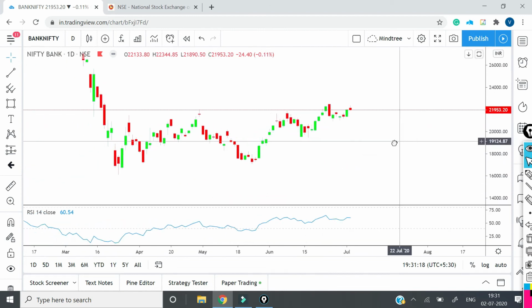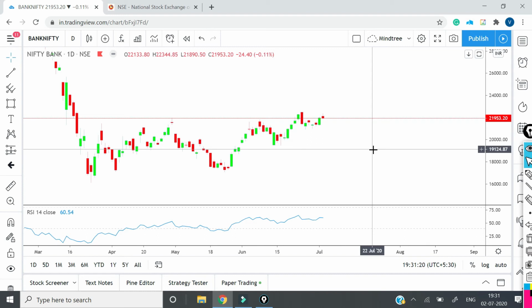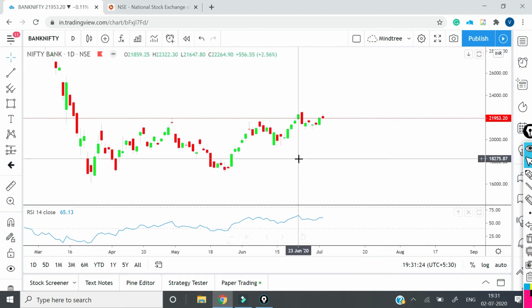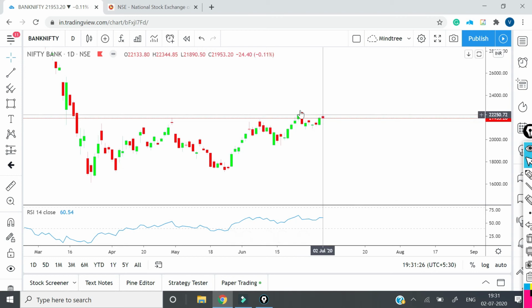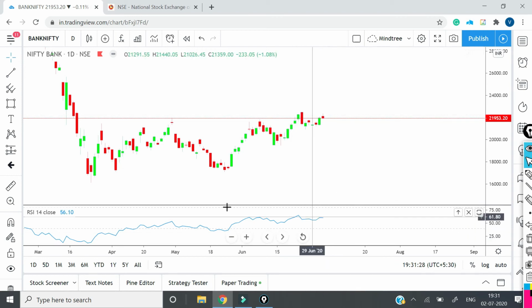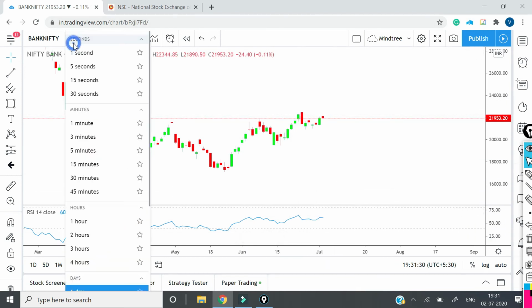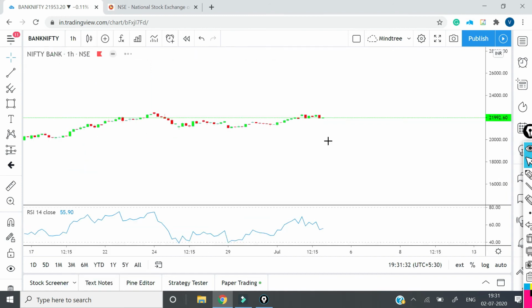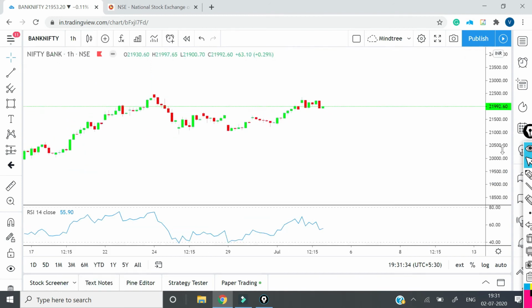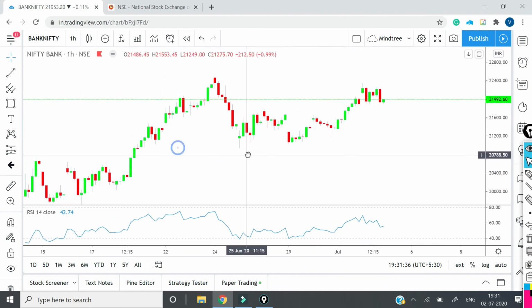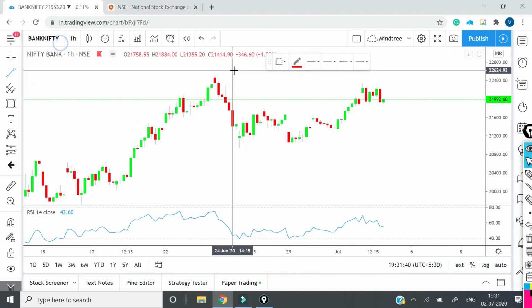Let's see if there is any kind of divergence in RSI. There's no divergence. If you see, price went up, but RSI didn't go to this level. In 1 day, there's no divergence. Let's try to analyze it in 1 hour. Is there a divergence in 1 hour?